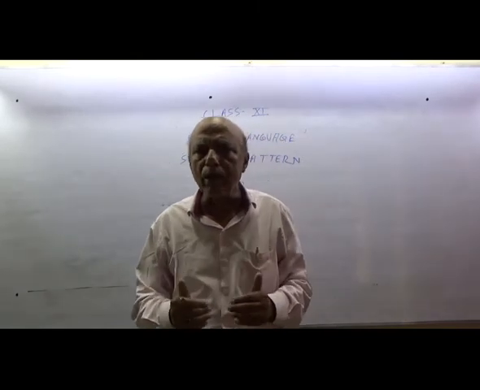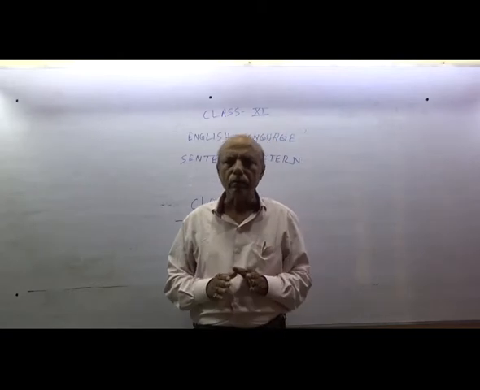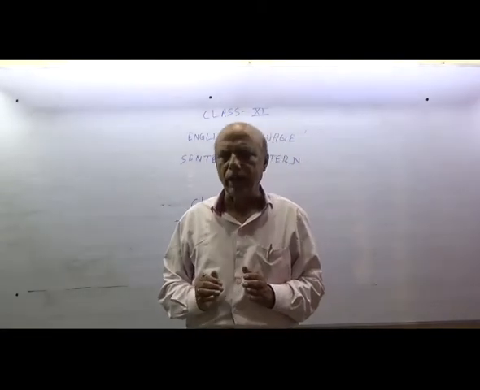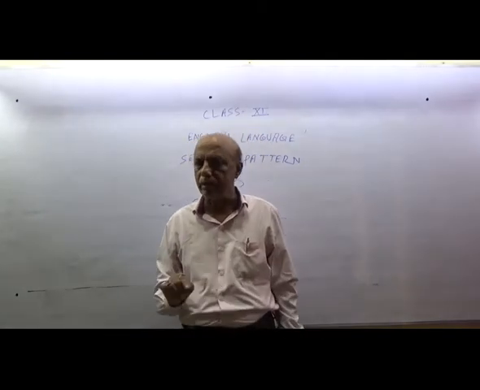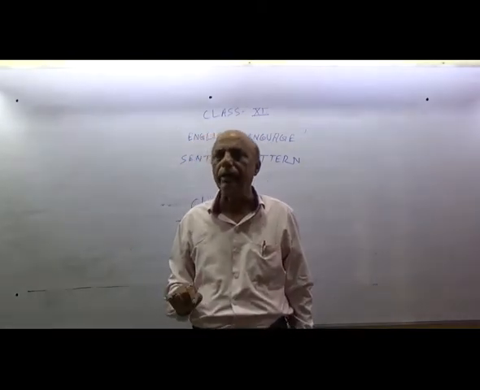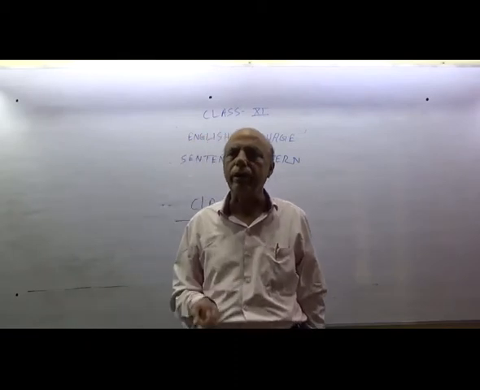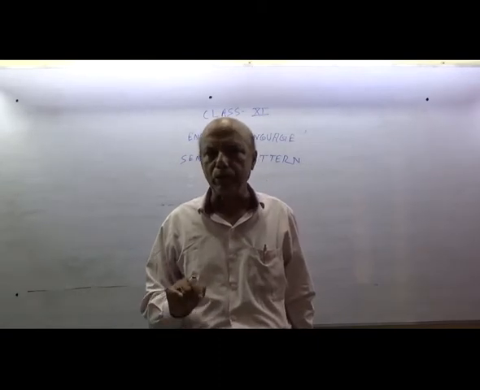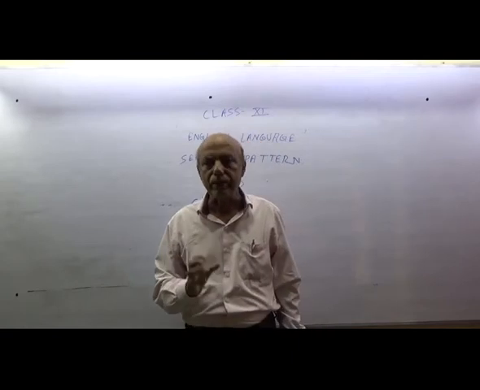Another example of the principal clause: this is the book that I like most. This is the book is a principal clause. It must be understood by us.